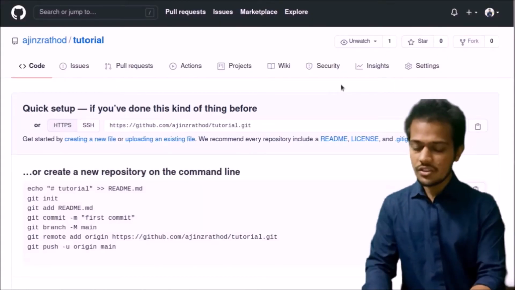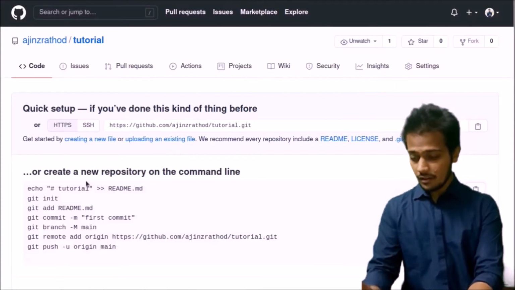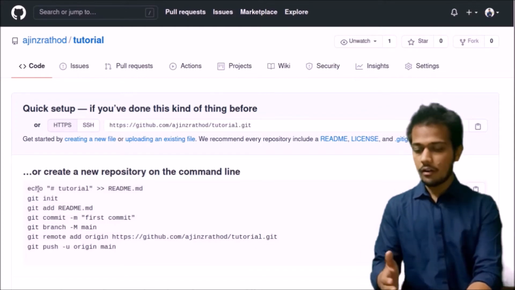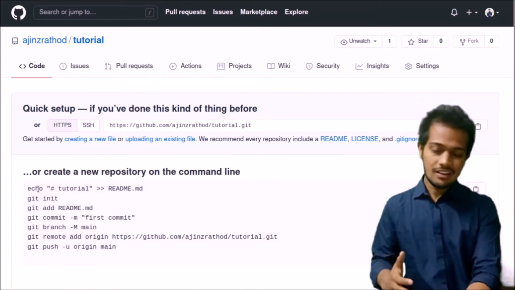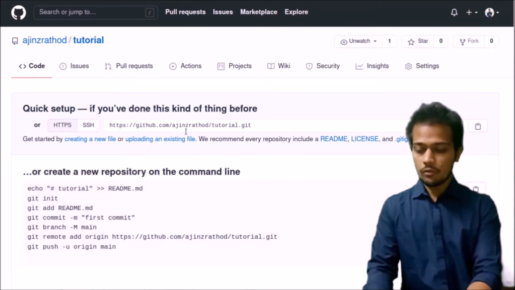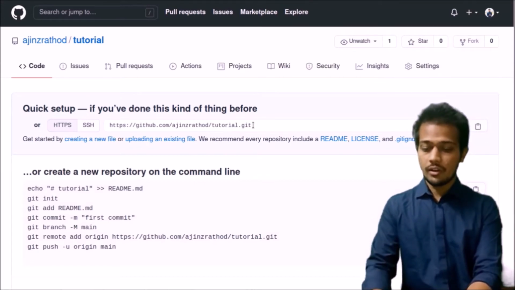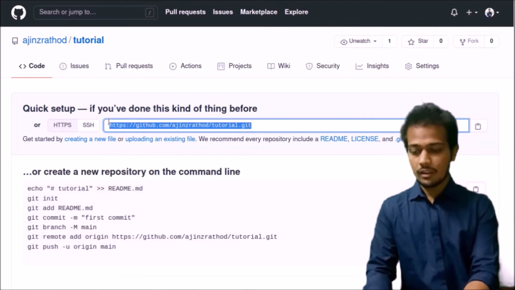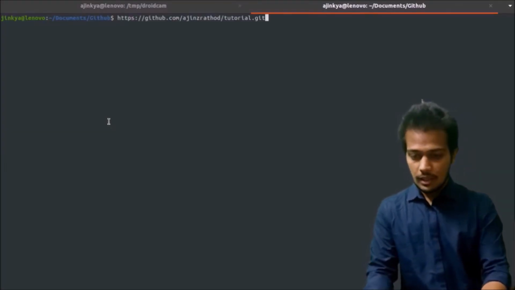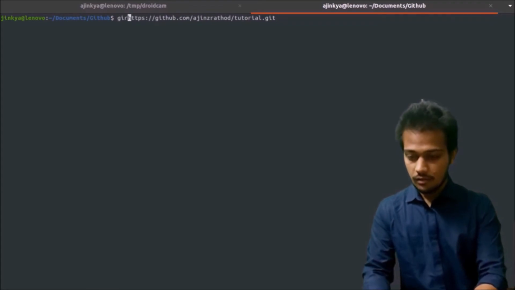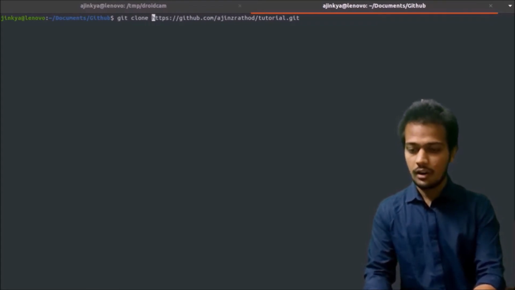Okay, once you see this, you will see that they are teaching you some commands: how to initialize a repository, how to add to it, how to commit it. We will see everything over here. What you have to do now is copy this and paste it in your terminal, and just add git clone at the very beginning.